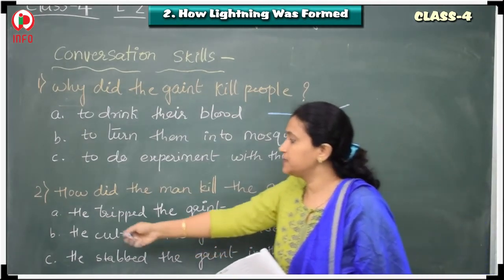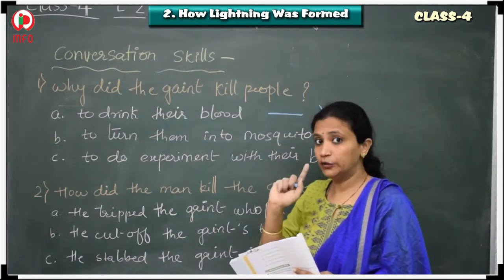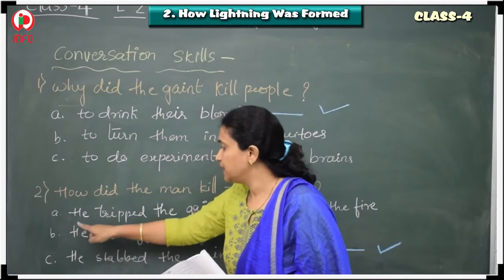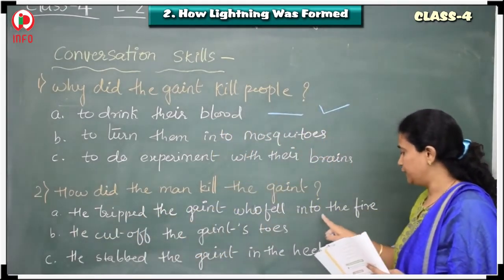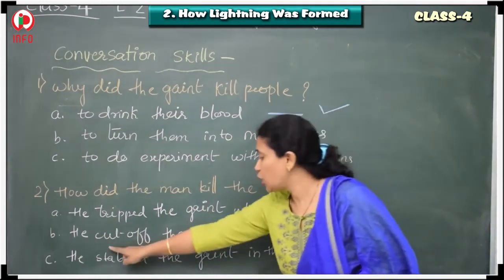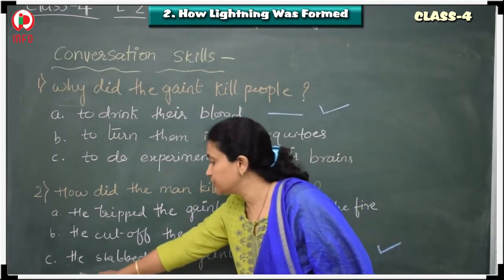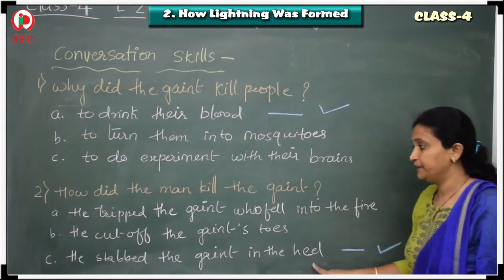Now second one is, how did the man kill the Giant? You know the man went to the forest and to the monster's place. So these are the options. He tripped the Giant who fell into the fire. He cut off the Giant's toes, and the third option is he stabbed the Giant in the heel.